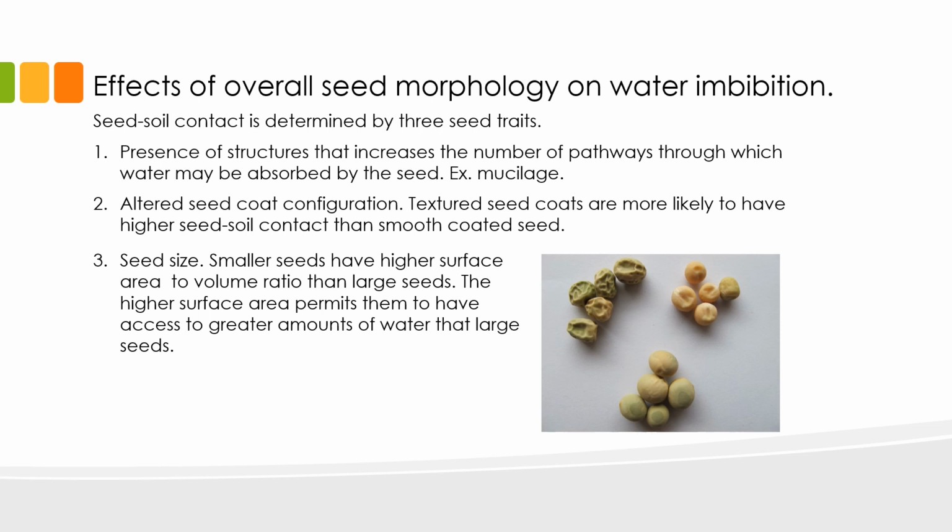Number two is the altered seed coat configuration. Textured seed coats are more likely to have higher seed-soil contact than smooth-coated seeds. And lastly, we have seed size. Smaller seeds have a higher surface area to volume ratio than large seeds. The higher surface area permits them to have access to greater amounts of water than large seeds.